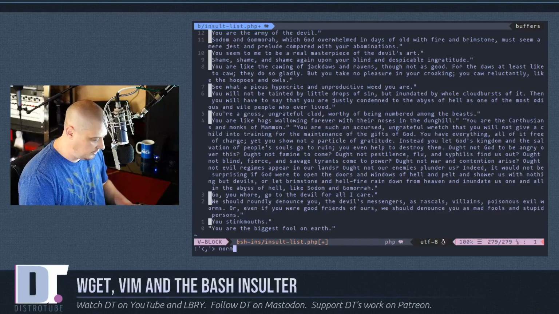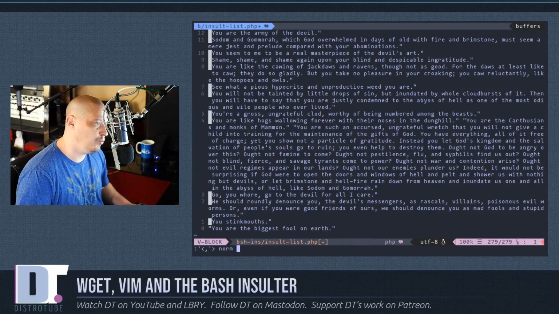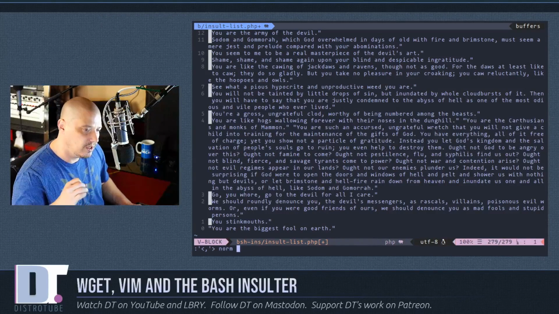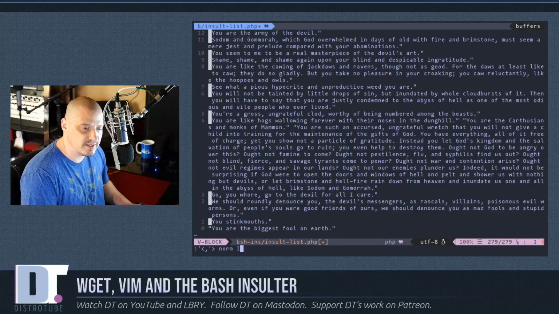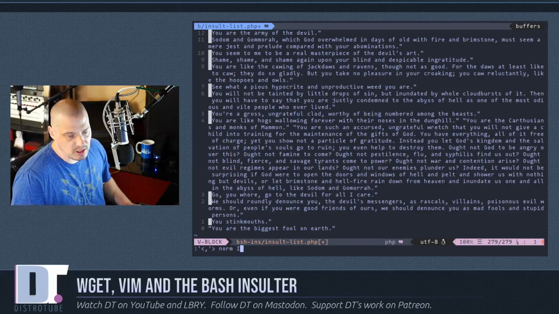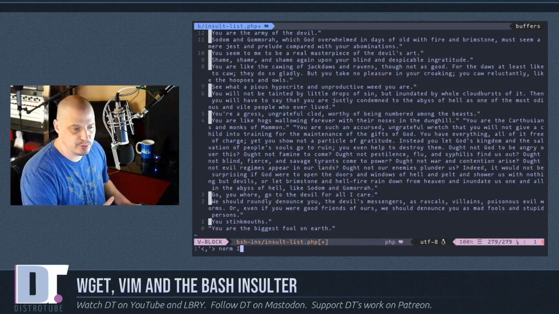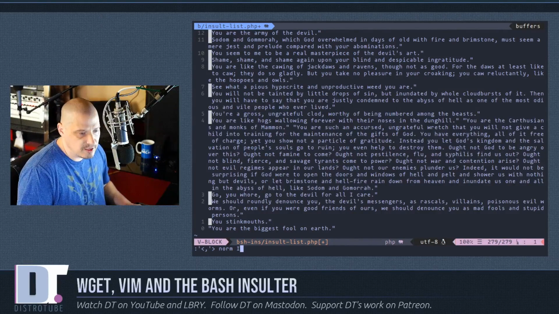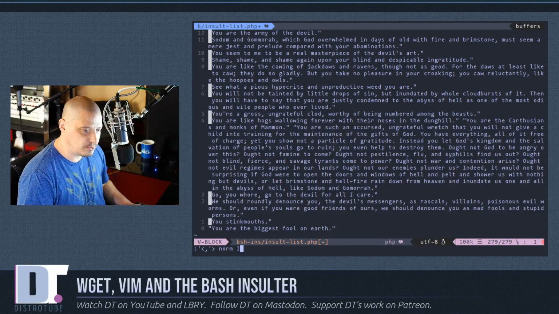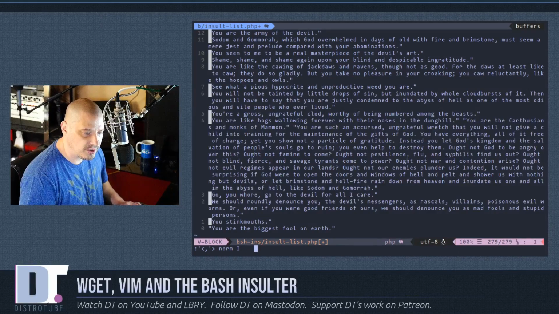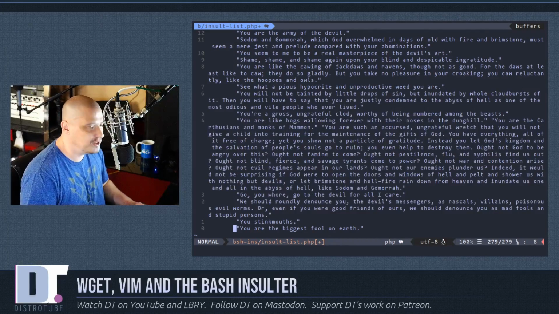Do a space and then type the word norm. And we're telling Vim here to run this command I'm about to do in normal mode. And the command I want it to run is capital I. Capital I gets you into insert mode and goes to the beginning of the line. And then what do you want to do after it runs? Well, I want it to space. And I want it to space 8 times. So 1, 2, 3, 4, 5, 6, 7, 8. Hit enter. And we just put 8 spaces in front of every line.